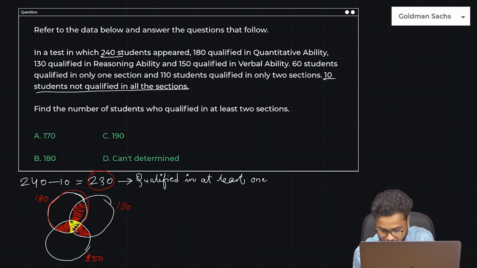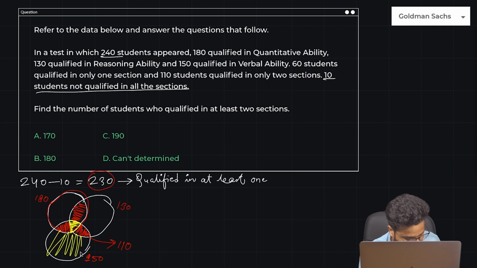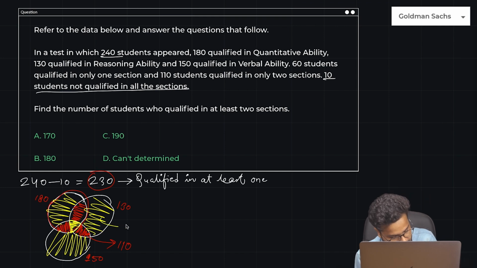The yellow one. So the red one is what? The total count for the red one is 110, right? Apart from that, they've said that 60 students qualified in only 1 section. Which is only 1 section, guys? This, and this. This is 60.